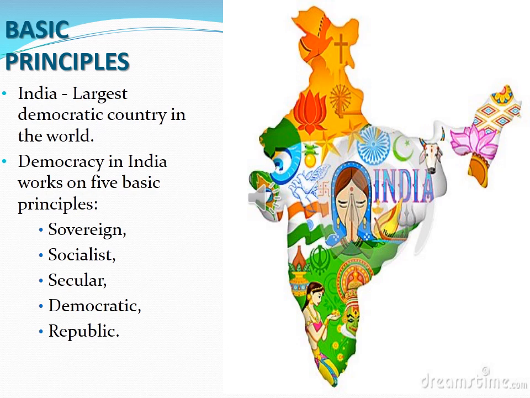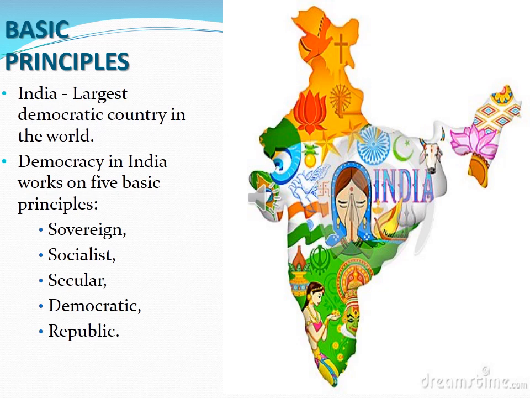Democracy in India works on five basic principles. Based on these five basic principles, the democracy of India exists. What are they? They are sovereign, socialist, secular, democratic and republic. What do you mean by sovereign? Sovereign means complete power to own a country. That means India can take decisions on its own.